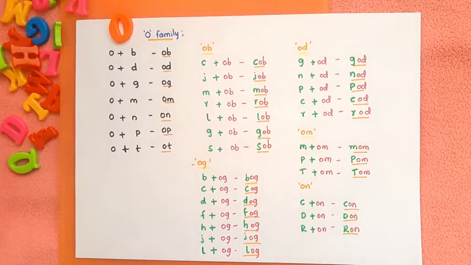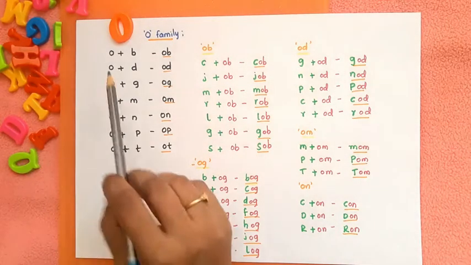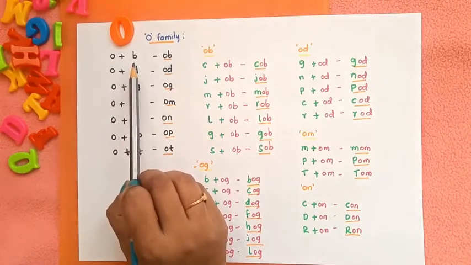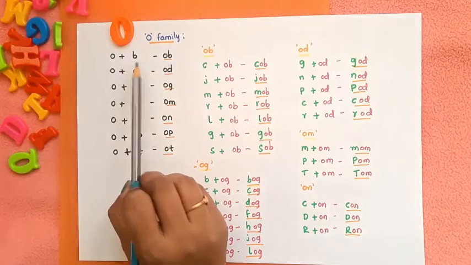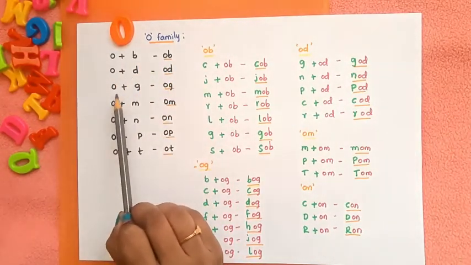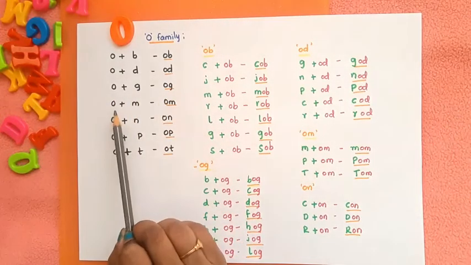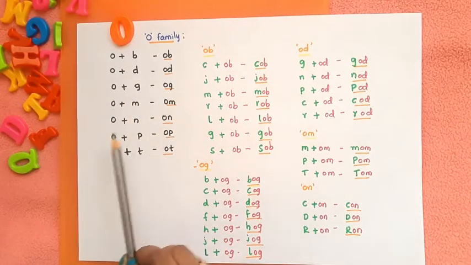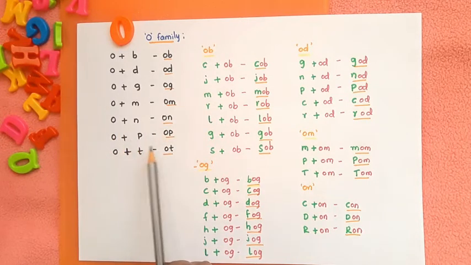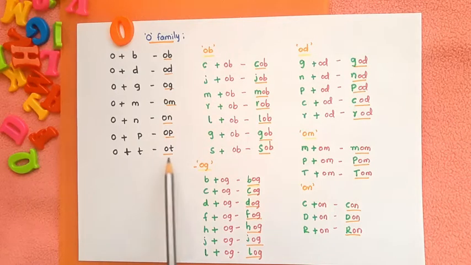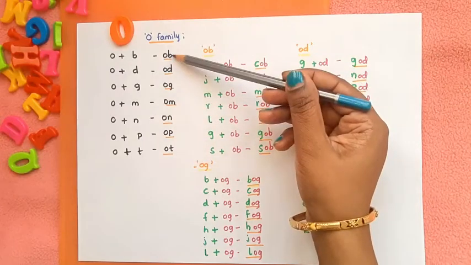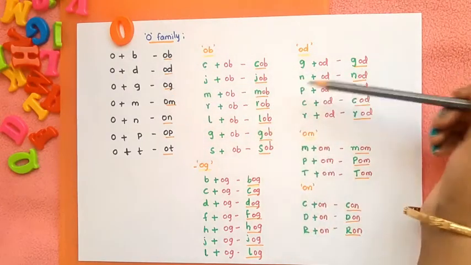We'll see how to read 2 letter words. So the sound of O is 'aw' and the phonic sound of B is 'b'. O, B, ob. O, D, od. O, G, og. O, M, om. O, N, on. O, B, ob. O, J, oj. When he starts reading 2 letter words with ob, od, og, we can introduce the 3 letter words.